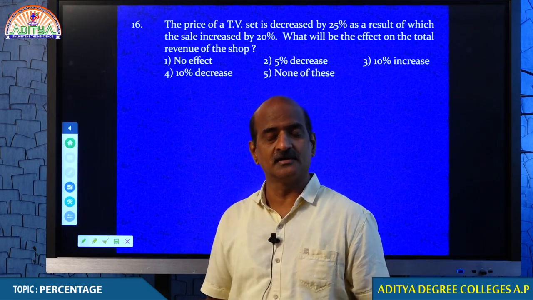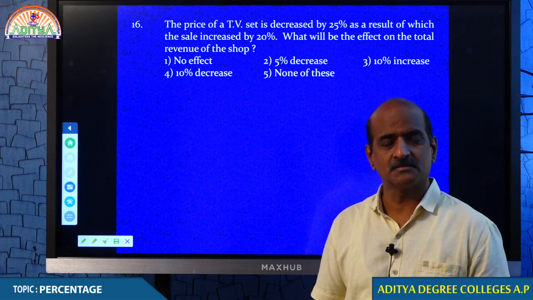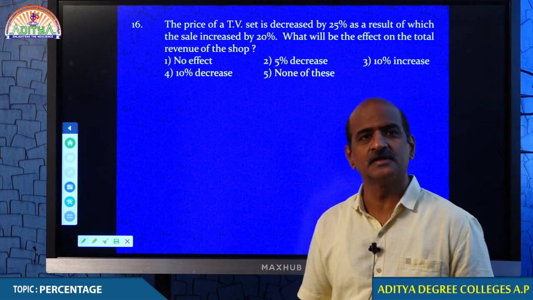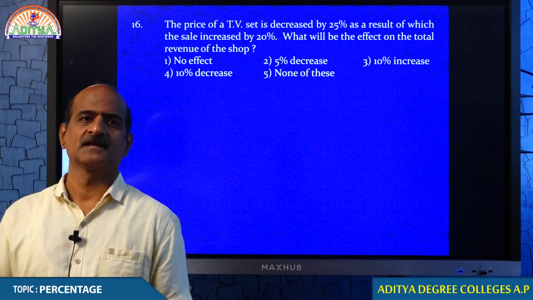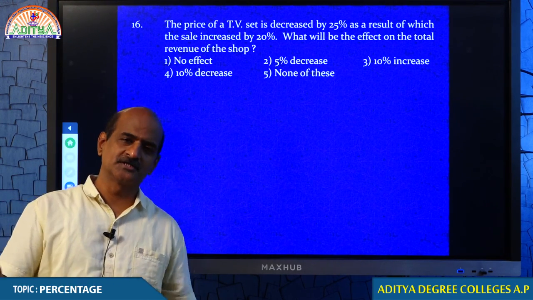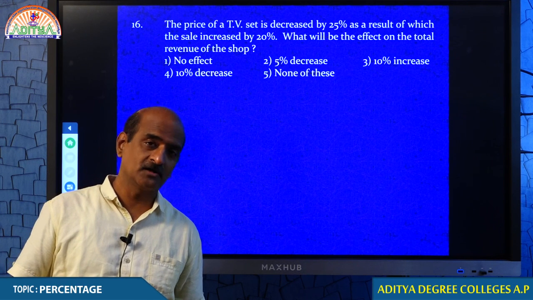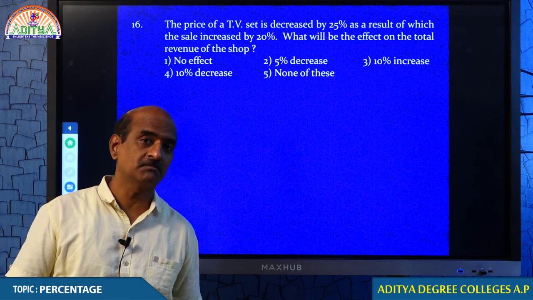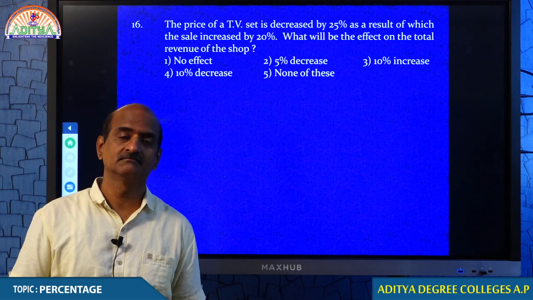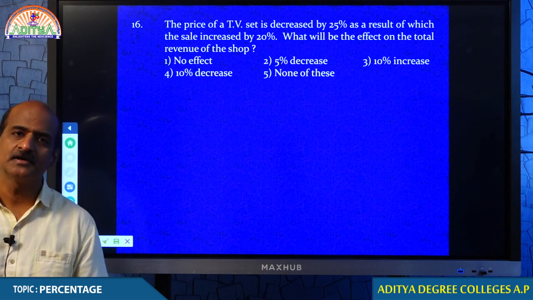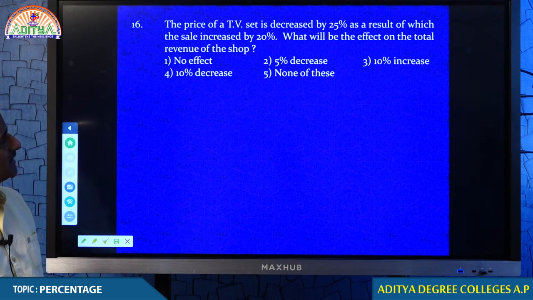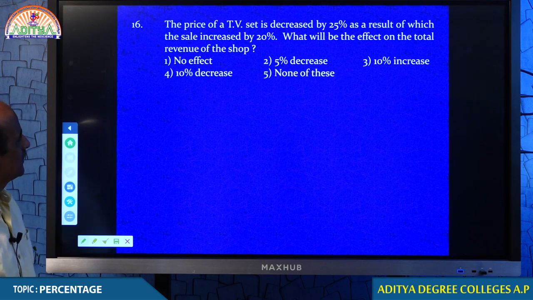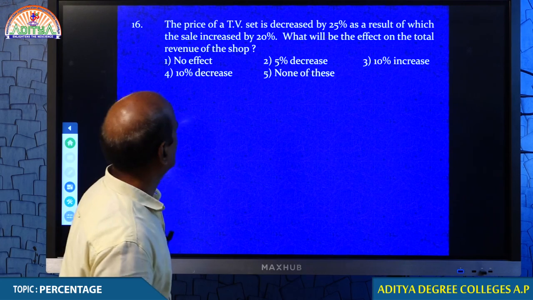It is not an easy task, as we usually say whenever there is any kind of conflict. We want to say that there should be no Chinese product, but do we have an alternative at the same price and with the same quality? That's an issue. Students, whenever the price decreases, obviously sale increases. What will be the effect on the total revenue of the shop?